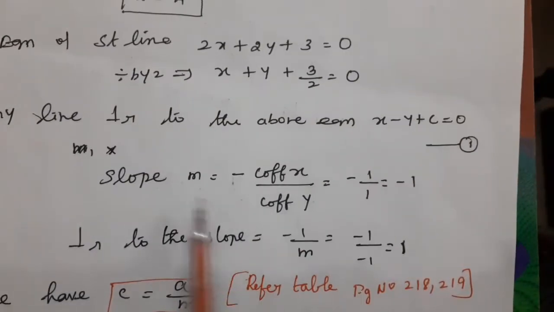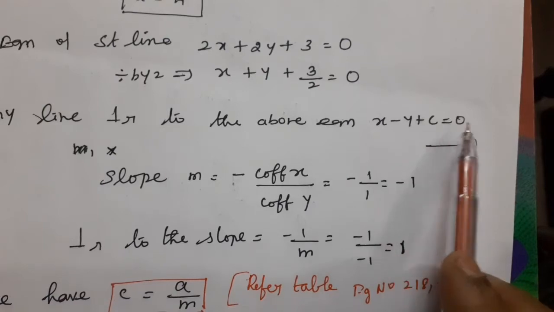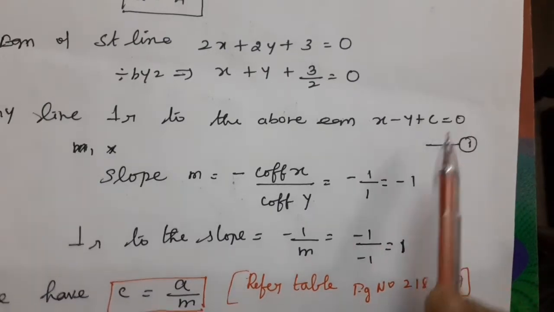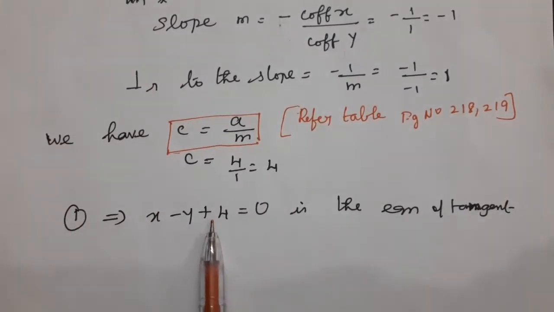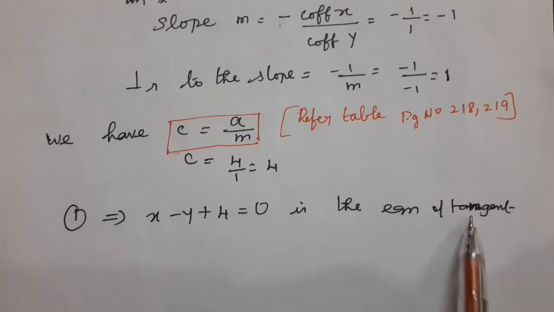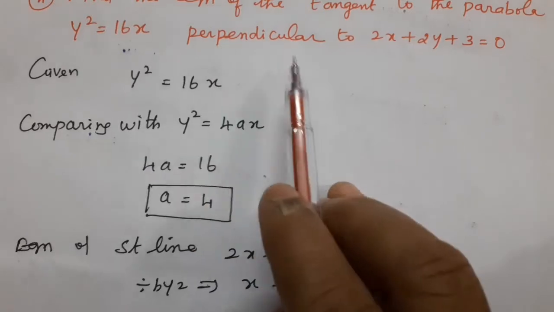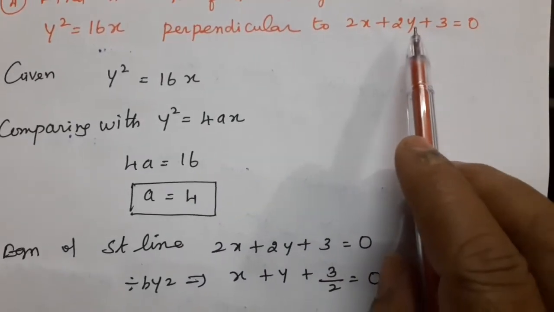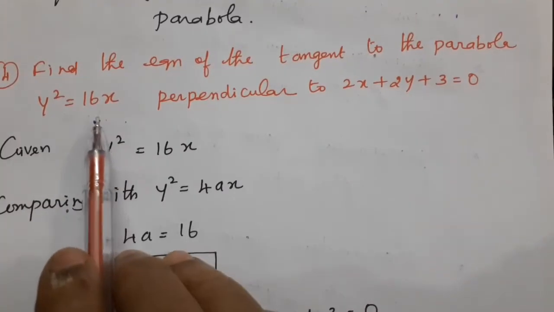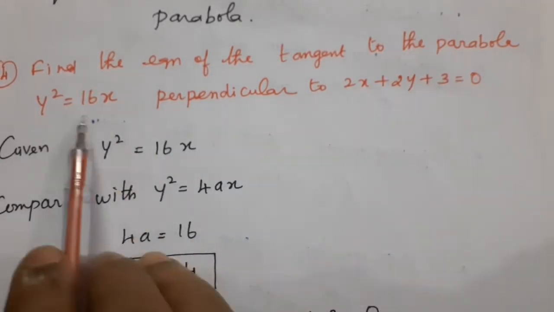Therefore, what is the equation of the tangent? Being perpendicular, x - y + c = 0. Instead of c, substitute the value. So x - y + 4 = 0 is the equation of the required tangent. First, understand the question. Find the equation of the tangent to the parabola y² = 16x.